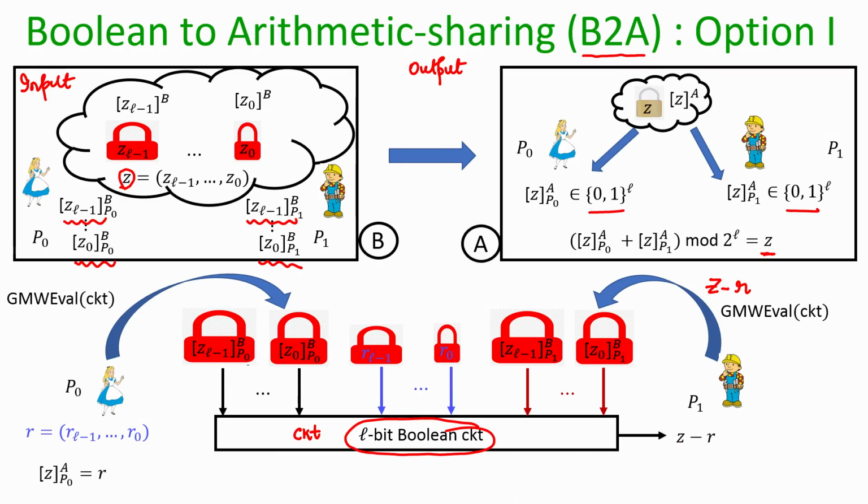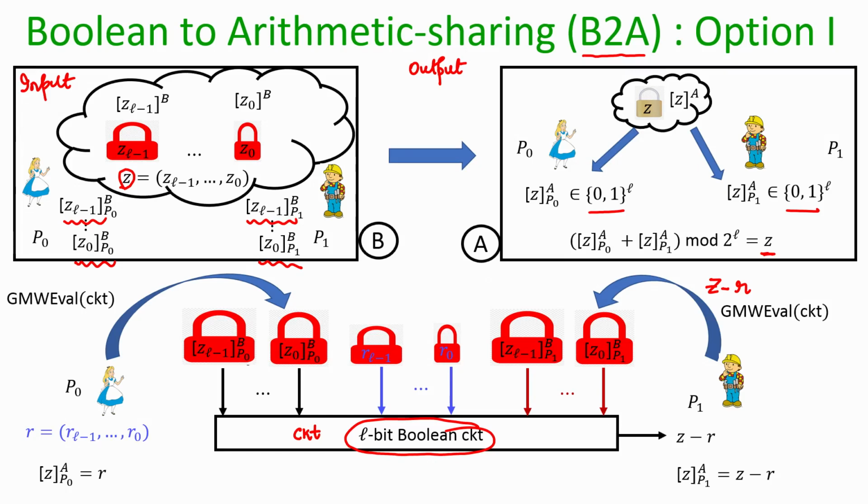If this is done, then the arithmetic share for Alice will be R and the arithmetic share for Bob will be Z minus R. And in this whole process, the privacy of Z is maintained because neither Alice discloses anything about her GMW shares for the bits of Z because they are secret shared, and in the same way Bob also does not reveal anything about his GMW shares of Z because he has secret shared. Okay. So, that is option number 1 here.